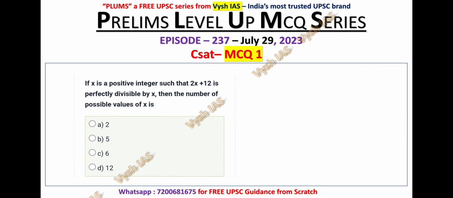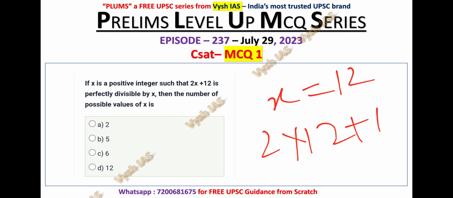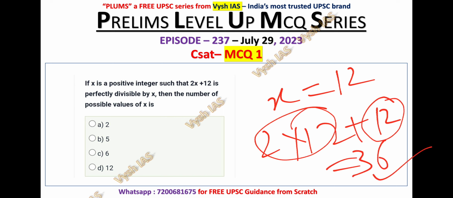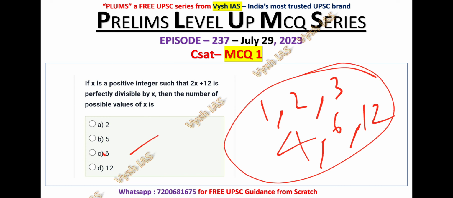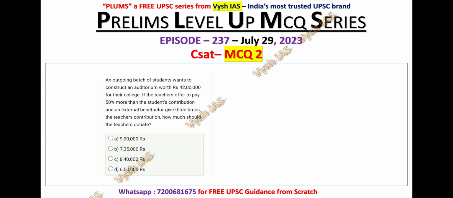And the other value which we have taken is x is equal to 12. 2 into 12 plus 12, 2 12s are 24, plus 12 is 36. It is also divisible by 12. So all the values which we have taken are possible values only. We have taken 1, 2, 3, 4, 6, 12. So we have taken 6 numbers. So 6 possible values are there. So option number C is the correct answer.